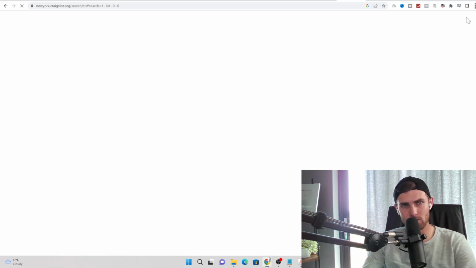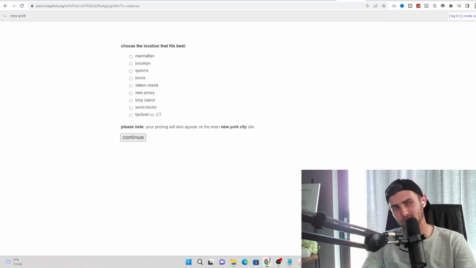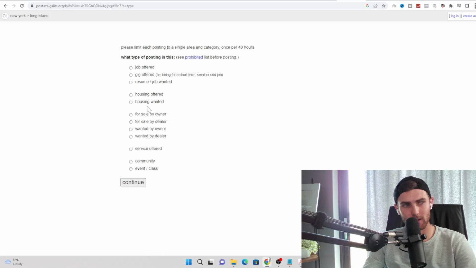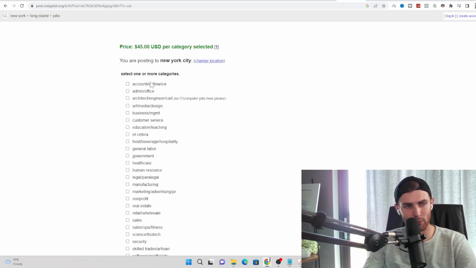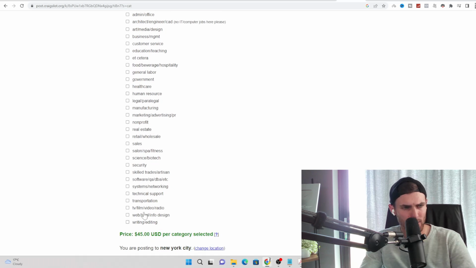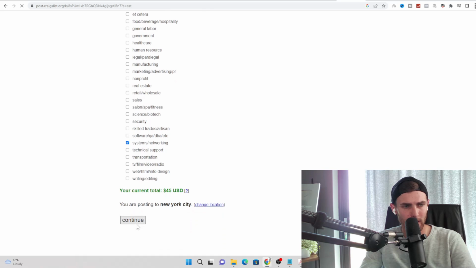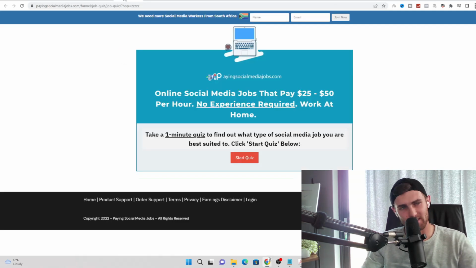Click on post new ad on the top right. Click on any one of these, it really doesn't matter. I'm just going to go and choose Long Island. Go and click on job offered. And if you want to go and choose a few categories, go and select systems and networking. Click on continue. For your posting title, as simple as possible, go and copy this title of this page.